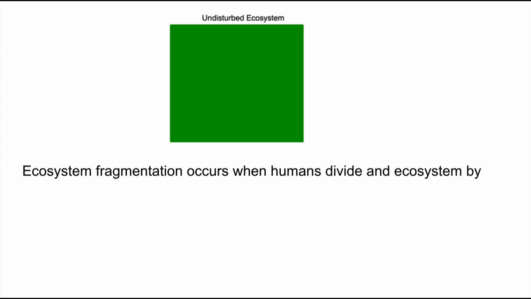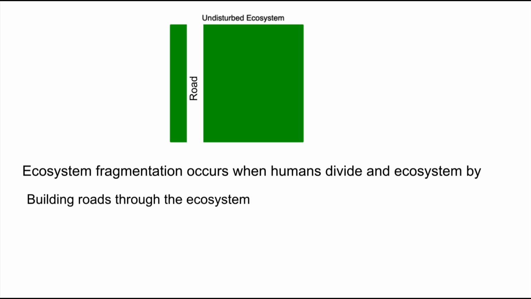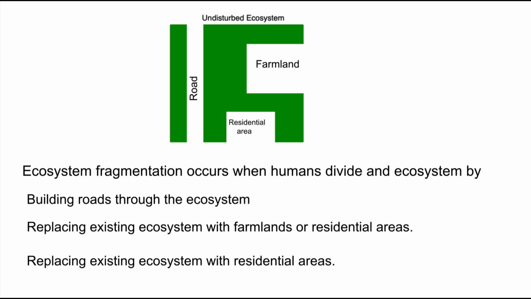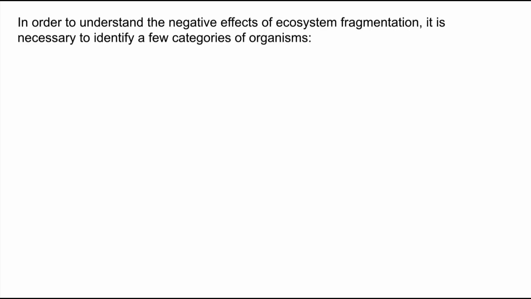So, ecosystem fragmentation occurs when humans take these undisturbed areas and divide them up. We decide we need to build a road through it. Then we say, I might want to set aside some farmland to feed people, and now people need a place to live, so I take some of it and carve it up and put in residential areas. So what was once this whole undisturbed ecosystem is now fragmented.